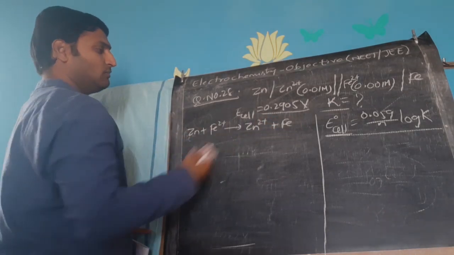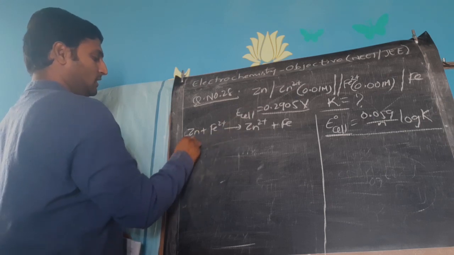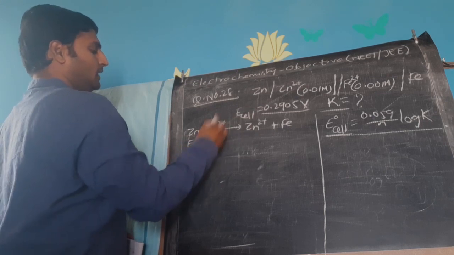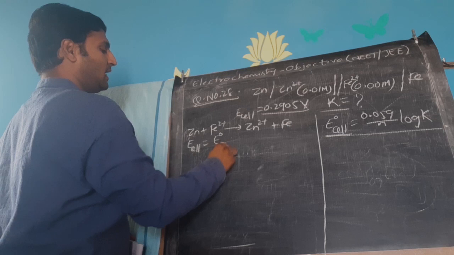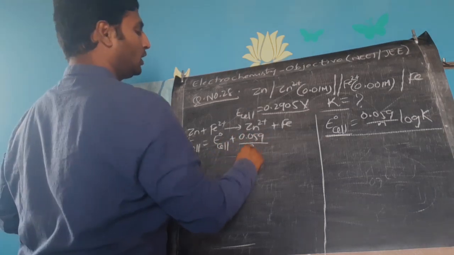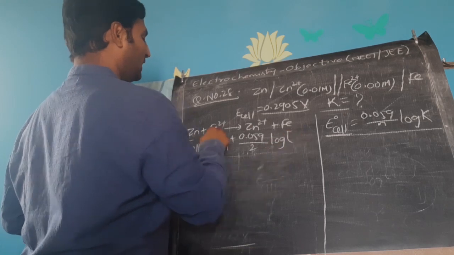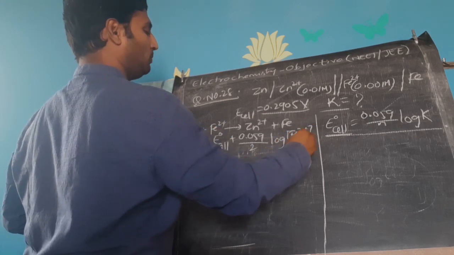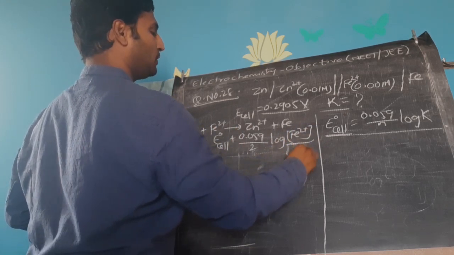Now it is involving 2 electrons, as you can clearly see. So I can write E cell is equal to E naught cell plus 0.059 by 2 log of concentration of reactants Fe2+ by concentration of products Zn2+.